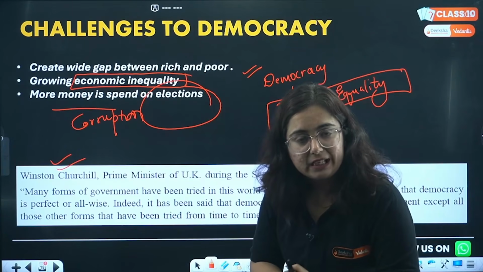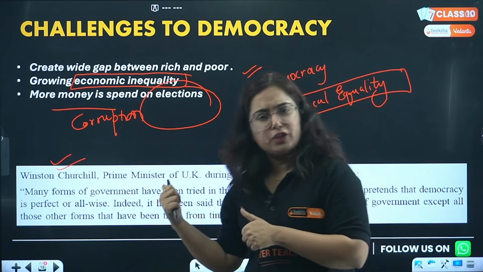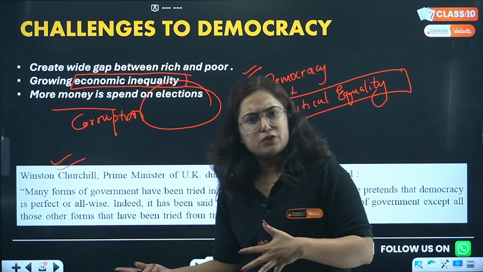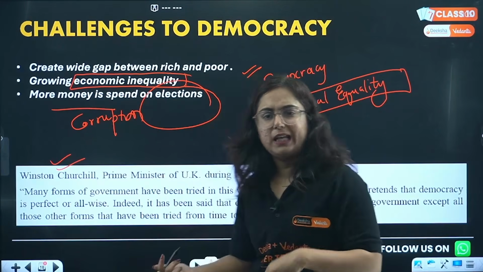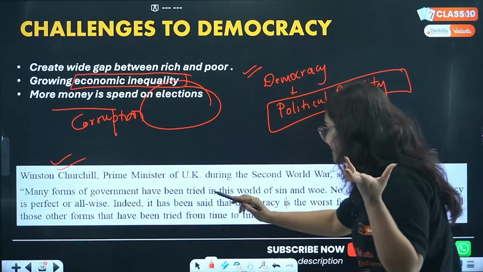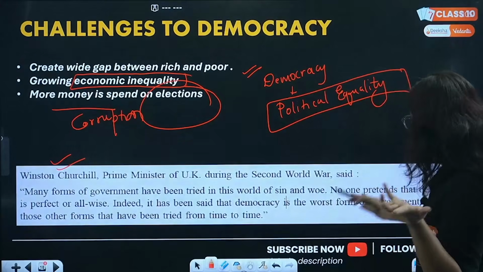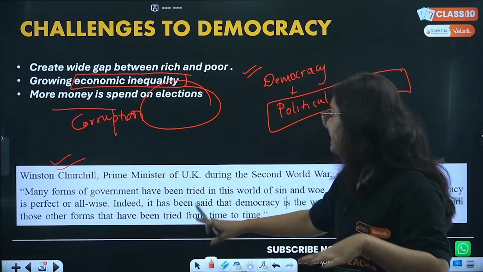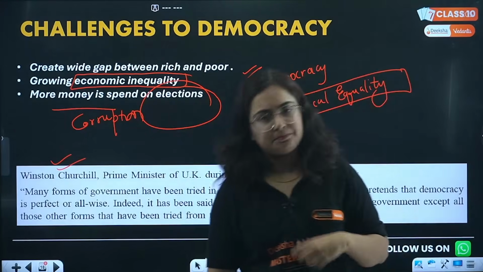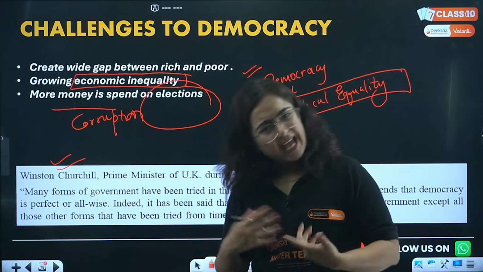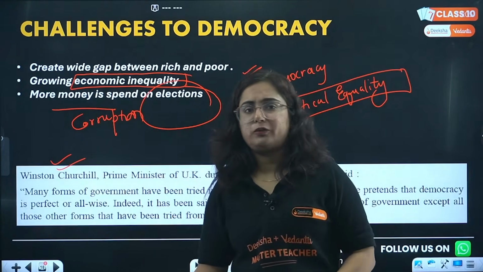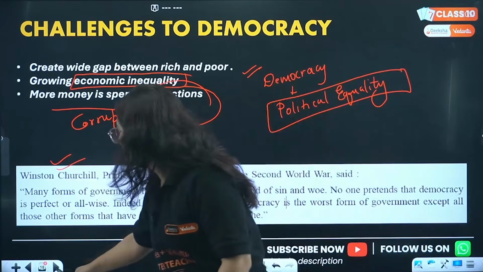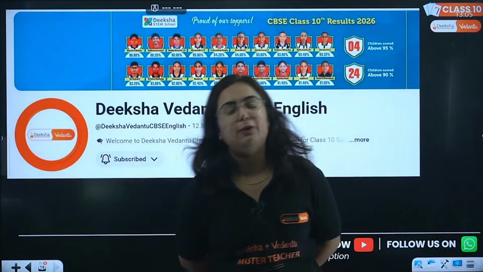But do we have any other alternative? Are you wishing to go to dictatorship? Will you wish to go to monarchy? Will you even wish to go to constitutional monarchy? No. So it has been said that democracy is the worst form of government except all those other forms that have been tried from time to time. Right? So it can be bad a lot of times, but not worse than the others, because we don't have any alternative options to follow.